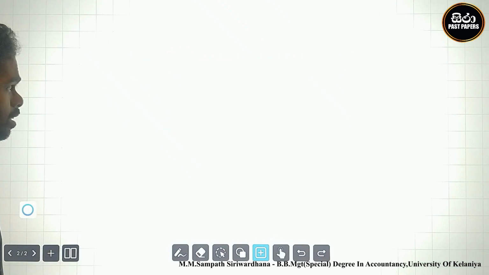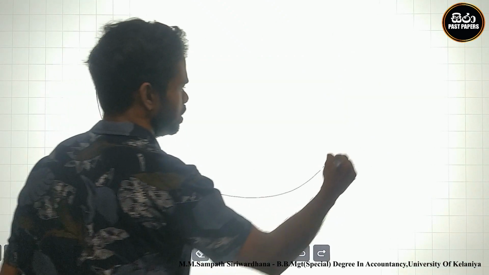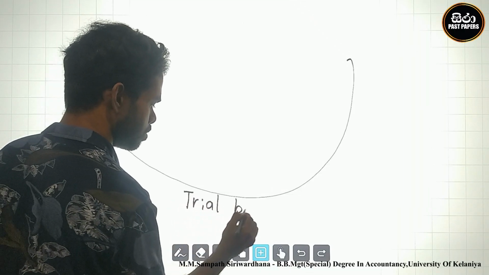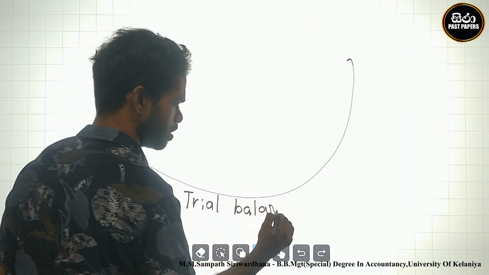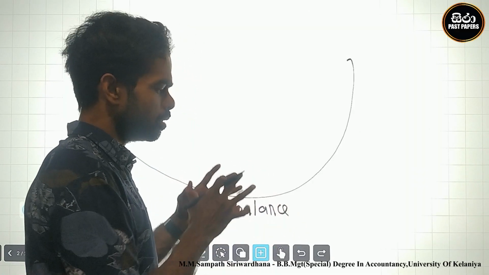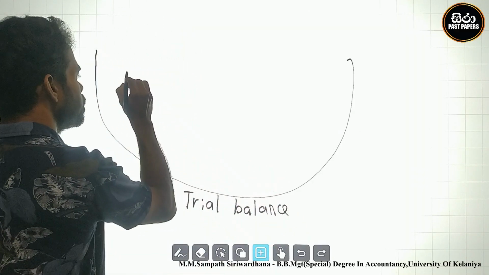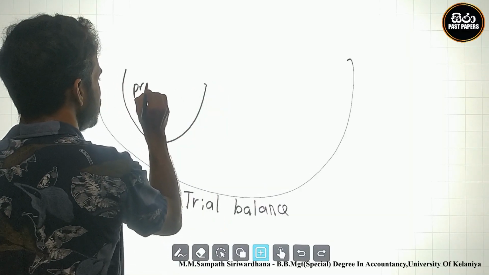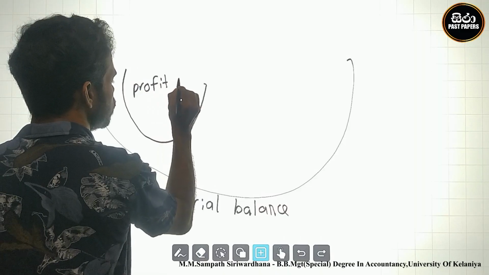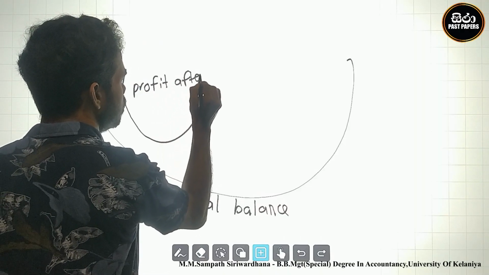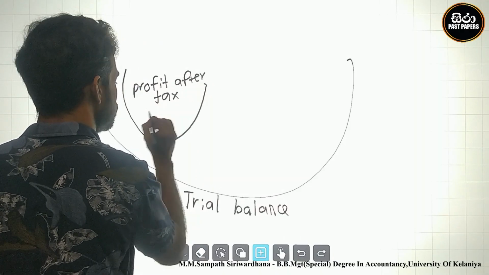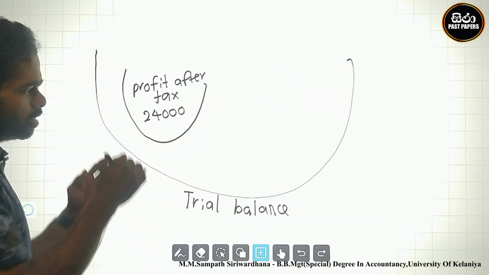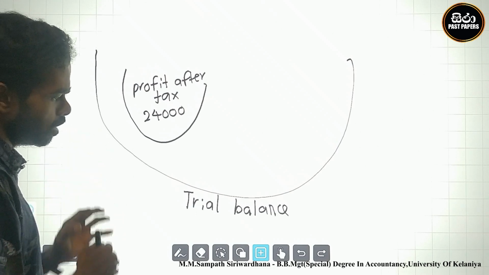Look here, there is a trial balance. There are so many items in the trial balance. You can think one bucket is profit after tax, 24,000. Okay, this is included in the 24,000 profit after tax.